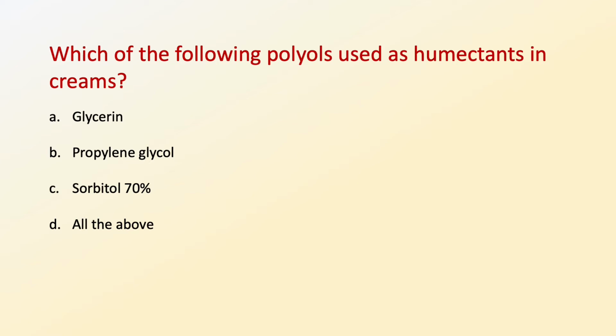Which of the following polyols are used as humectants in creams? A, glycerine, B, propylene glycol, C, sorbitol 70%, or option D, all of the above. So all the three options, that is A, B and C, which are glycerine, propylene glycol, sorbitol 70%, are humectants which are used in the creams to retain the moisture. So the correct option is option D, which is all of the above.